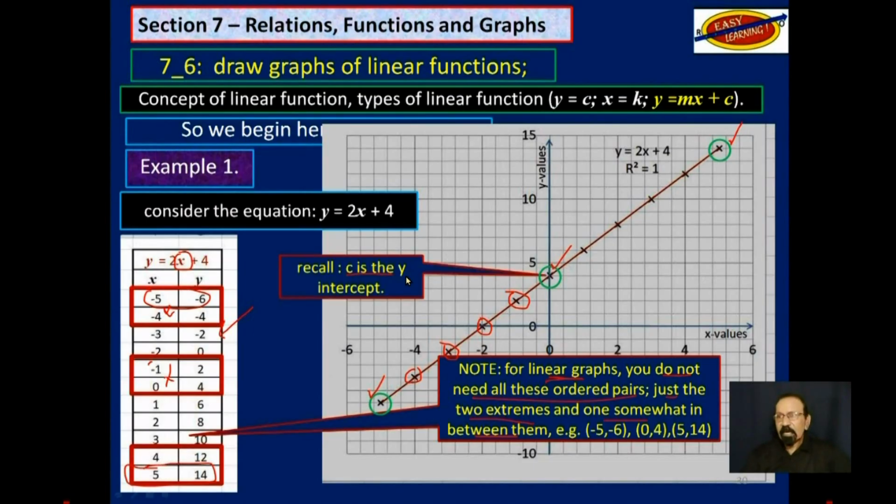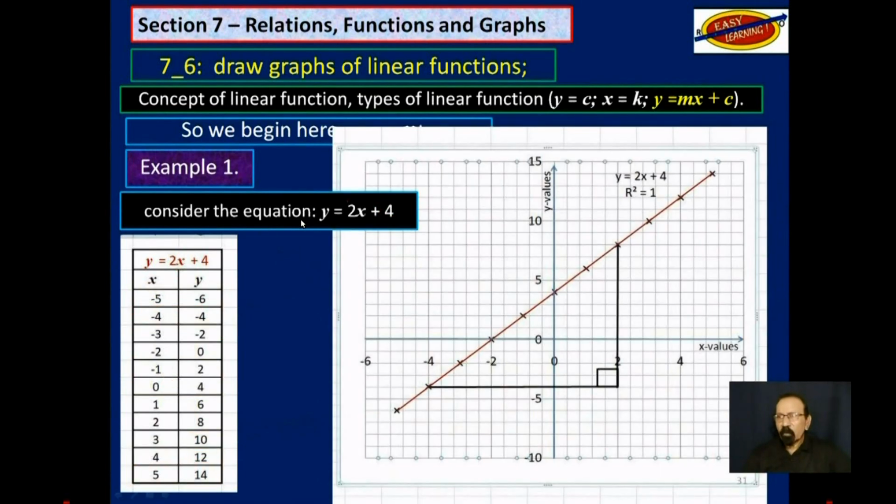Now c is the y-intercept. In y is equal to mx plus c, this c here is 4. That is where the graph cuts the y-axis. Remember I said we will be looking at the next 3 objectives as well as we go along, even though we will do those as separate videos. Now y is equal to mx plus c. This m here is actually the gradient. So if you find the gradient of this linear function, we will get 2.